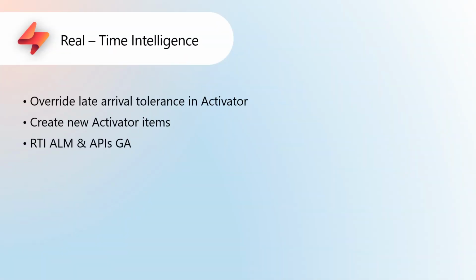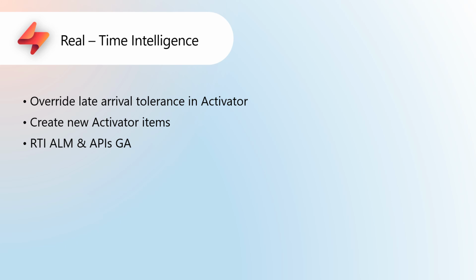Now, a really exciting topic, Fabric Real-Time Intelligence. Override late arrival tolerance in Activator. Late arrival tolerance is the time Activator waits for an event to be acknowledged and processed. This setting allows late or out-of-order events to be included in rule evaluations. The trade-off is between waiting longer for more accurate data or activating the rule sooner with potentially incomplete data.